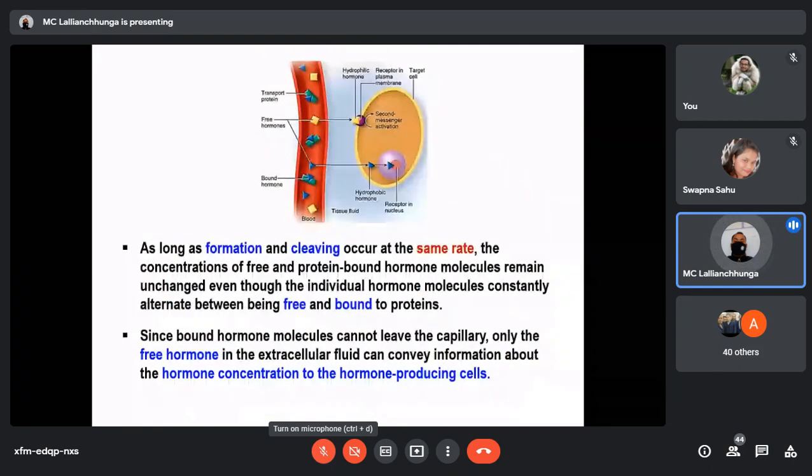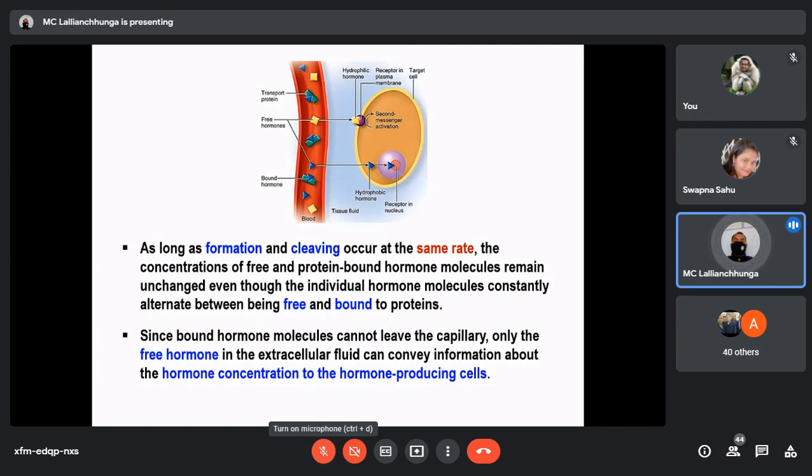As long as formation and cleaving occur at the same rate, the concentration of free and protein-bound hormone molecules remains unchanged, even though individual hormone molecules constantly alternate between being free and bound to the proteins.